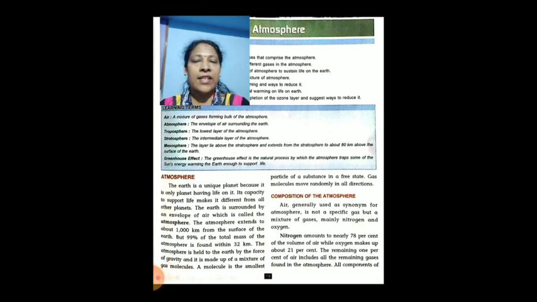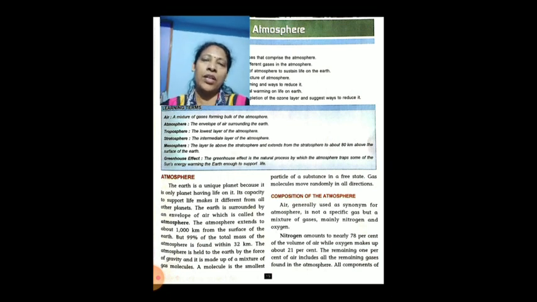The atmosphere extends about 1000 kilometers from the surface of the Earth. But 99% of the total mass of the atmosphere is found within 32 kilometers. The atmosphere is held to the Earth by the force of gravity. Because of gravity, the atmosphere is near to the Earth.